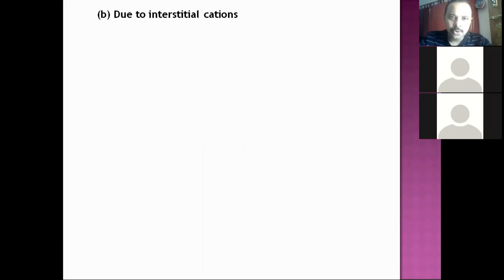Next, metal excess due to interstitial cations, which is the other way. See, 100 cations, 100 anions. Anions have left the position. So anionic vacancies create metal excess. Now interstitial cations, meaning extra cations will come and occupy the interstitial site. So the number of cations increases. Anions will remain the same. Cations become more. This also results in metal excess defect. So due to interstitial cations, excess cations occupy interstitial sites.